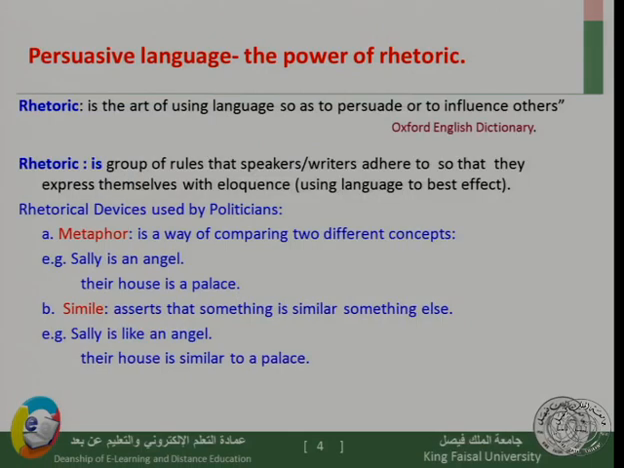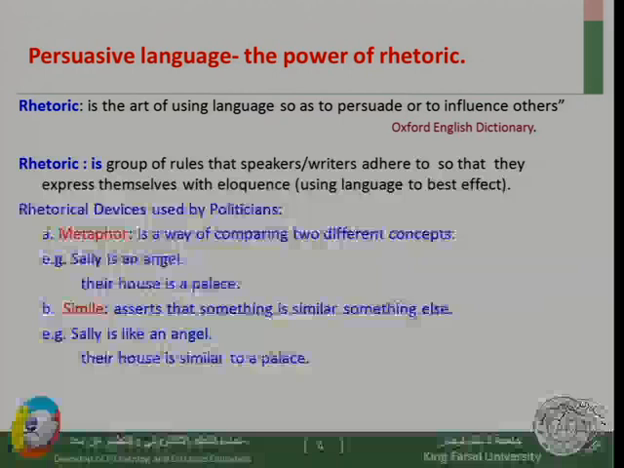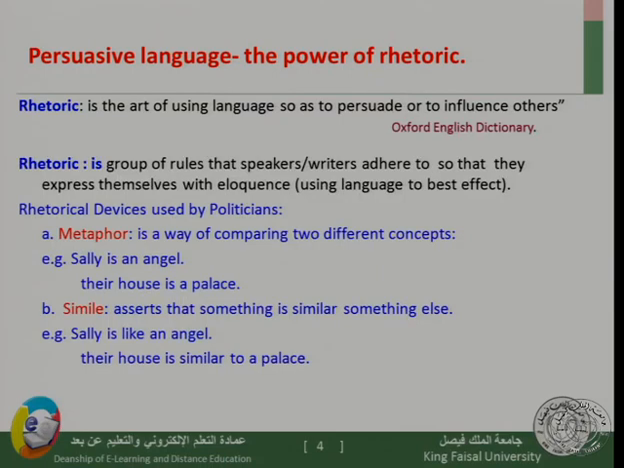So first of all, I want to talk about persuasive language and the power of rhetoric, and let us start with a simple definition of the term rhetoric. What does the word rhetoric mean? Well, rhetoric is a group of rules that speakers or writers abide by so that they express themselves with eloquence. Eloquence is using language to the best effect. So those rules help writers and authors to express themselves in the best way, so that they use language to its best effect.